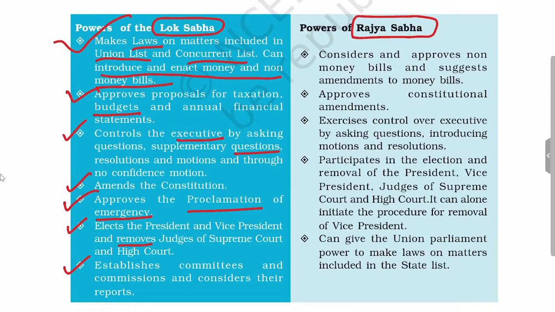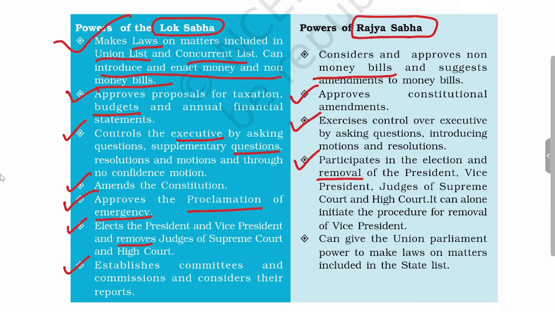Now we'll see the functions of Rajya Sabha. In case of money bill, Rajya Sabha will suggest many changes. Rajya Sabha will approve the constitutional amendment. Rajya Sabha will also exercise control over the executive. Rajya Sabha, like Lok Sabha, will participate in the removal of President, Vice President, judges of High Court and Supreme Court.